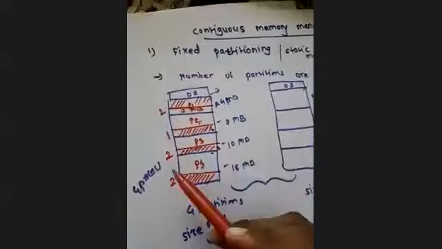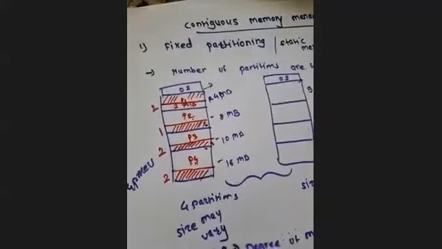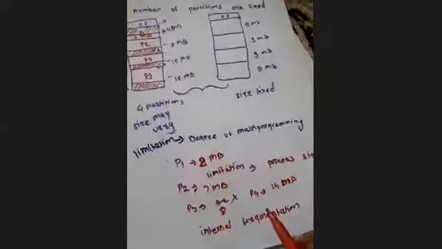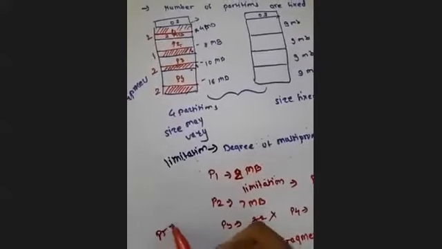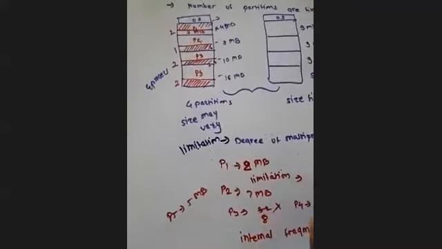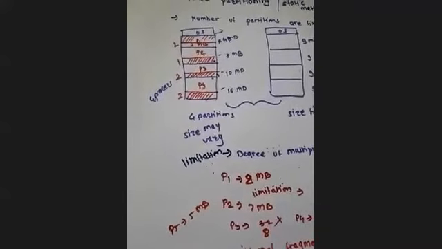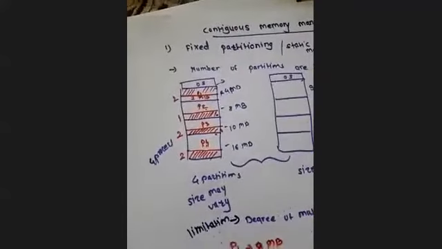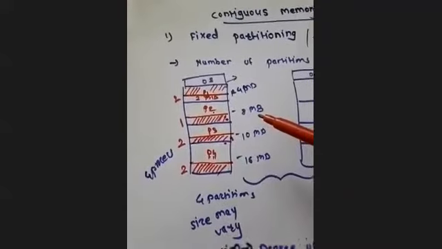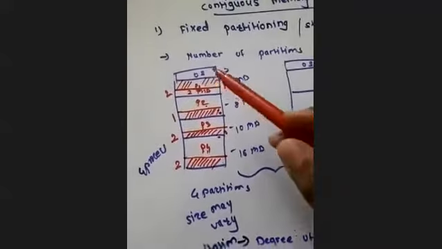This is the leftover space, right? So what if any new process arrives, suppose P5, with a requirement of 5 MB. Suppose P5 with the 5 MB process arrives for execution, ready to execute. Can we allocate it somewhere here? No, because this is fixed partitioning.